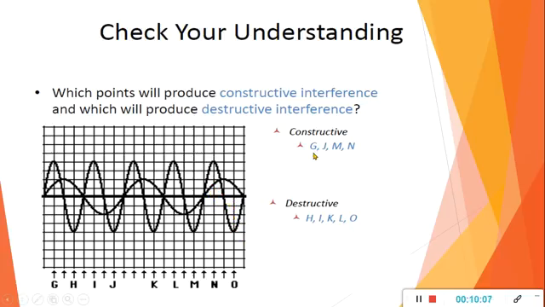So the constructive interference points are G, J, M, N, and the destructive ones are H, I, K, L, O. I hope it is clear with the diagram how to find constructive and destructive interference and what the meaning of constructive and destructive is. Once we get greater amplitude after superposition, it is constructive interference, and minimum amplitude after superposition is termed as what? Destructive interference.